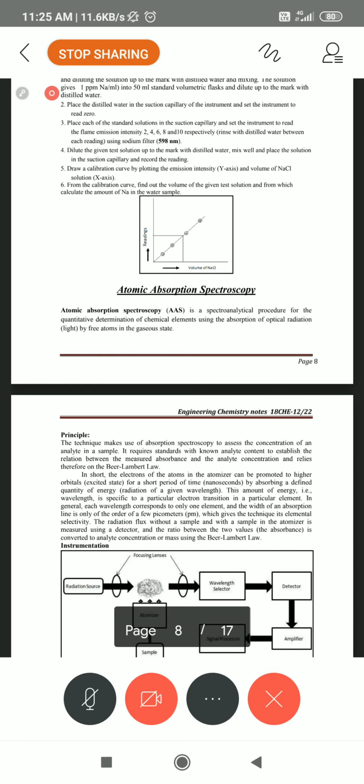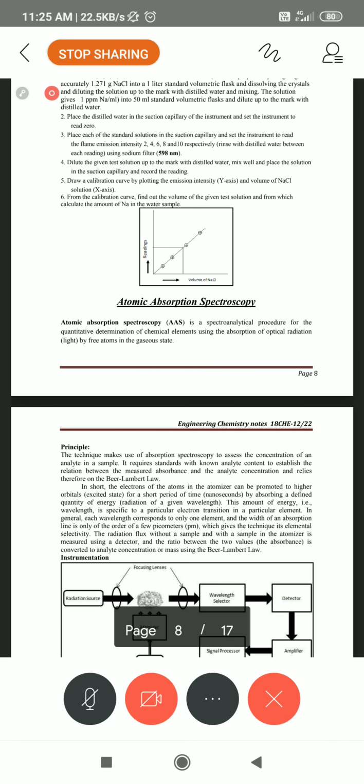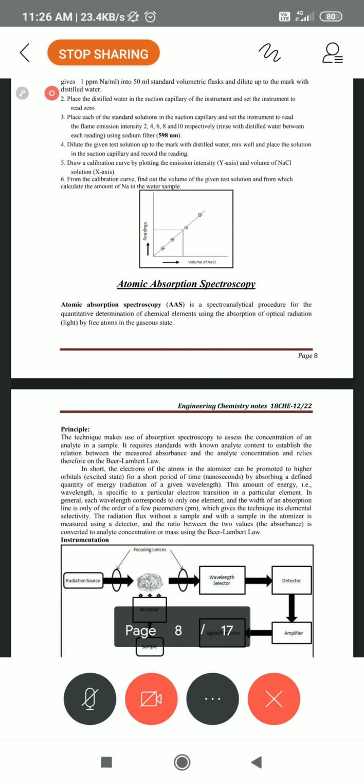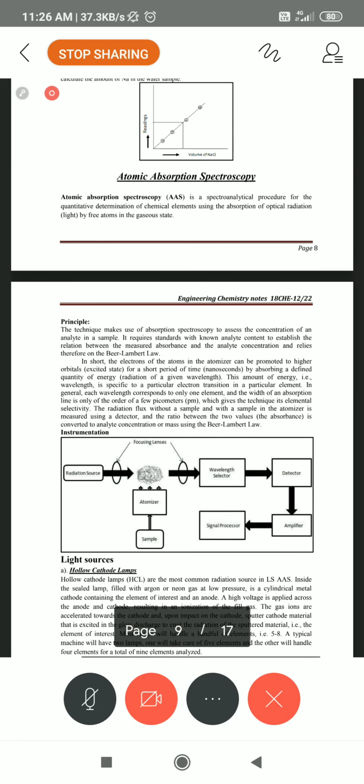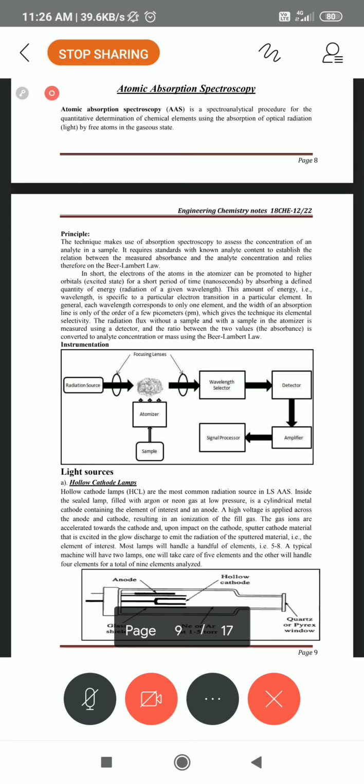In a flame photometer we have to change the filter and also the lens. In atomic absorption spectroscopy, we need not change anything. Just take the sample, keep it under the aspirant tube, and switch everything on. Calibrate zero with double distilled water. If you want, you can set 100 also; if you don't want to, no problem. Immediately, within the visible range of this spectrometer, light is coming.